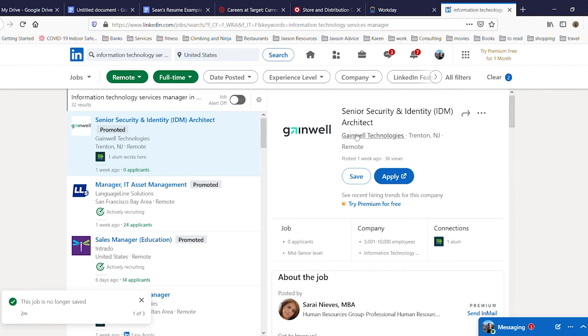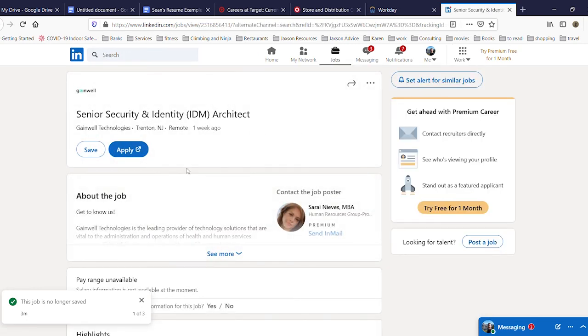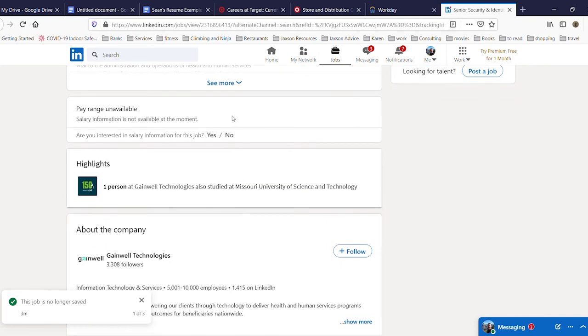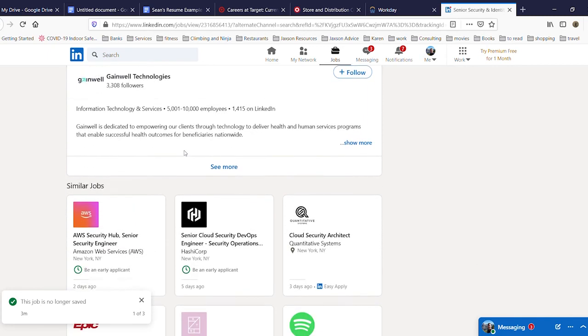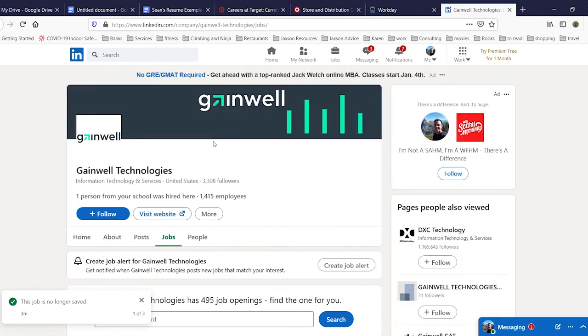Then when we find the job that we're interested in, again, I can click on it, learn more about the job, can contact the poster if I had questions about that. Pay range is unavailable. And I can always see more information, or I can begin the application process. So that's a really big part of using LinkedIn. Once you have created the profile and gone through and added all of your information, you will use this job search to both save jobs that you want to come back to or find things that you wanted.